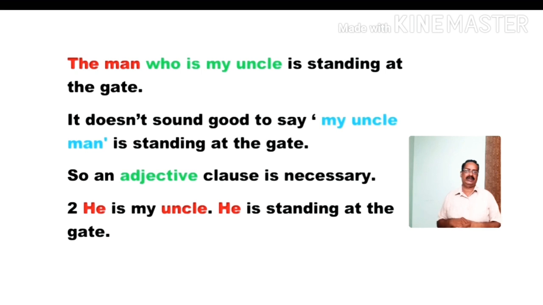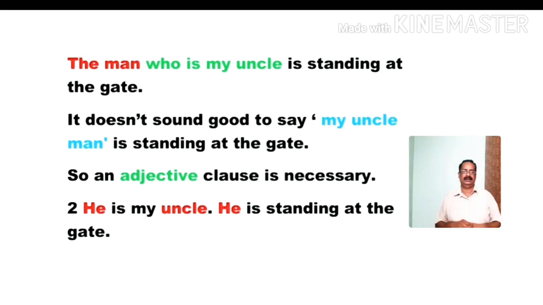In the situation of "good people are respected anywhere," we can use a single word. But here we can't use a single word. "My uncle" is a phrase. Of course we can use it, but it sounds odd. That is why we use a clause here. So an adjective clause is next.